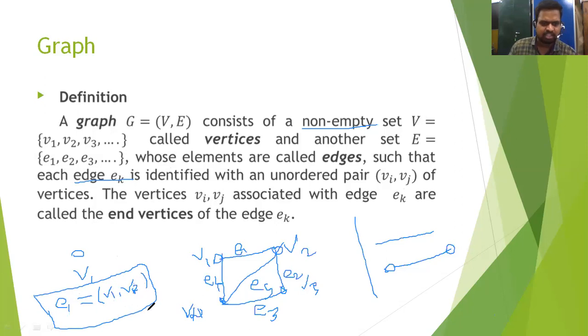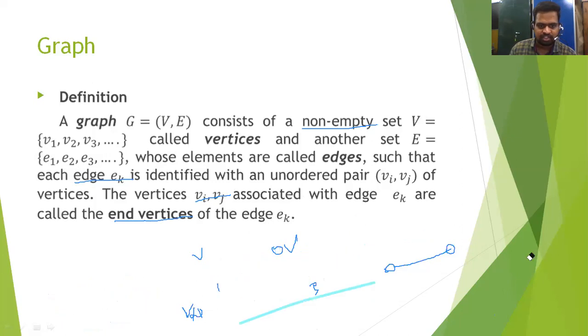From another point of view, V1 and V2 are called the end vertices of the edge E1. In the same way, V1 and V4 are end vertices of E4, and V4 and V3 are the end vertices of E3. Okay, this is the definition of graphs.